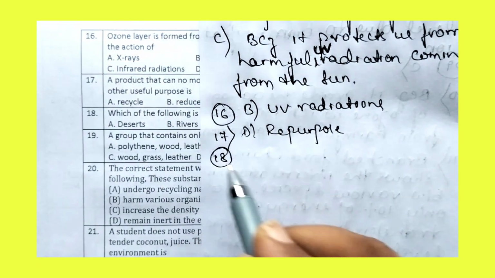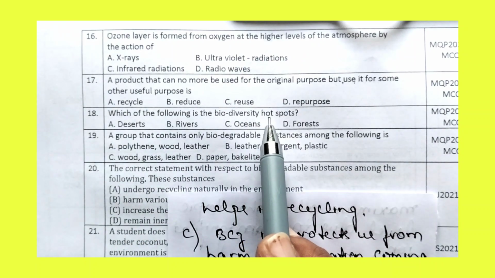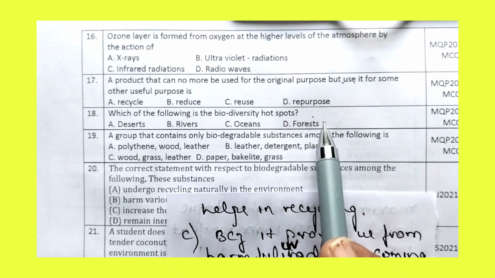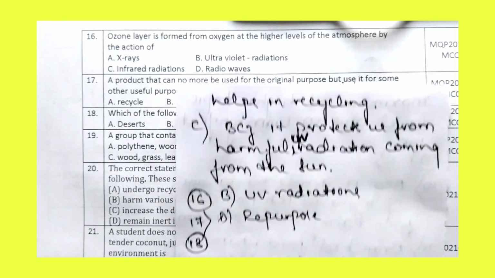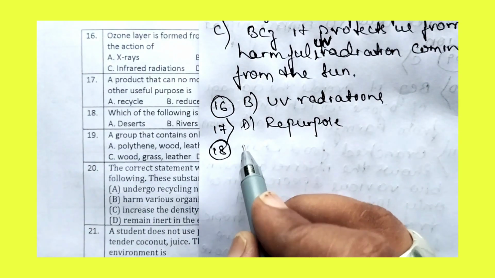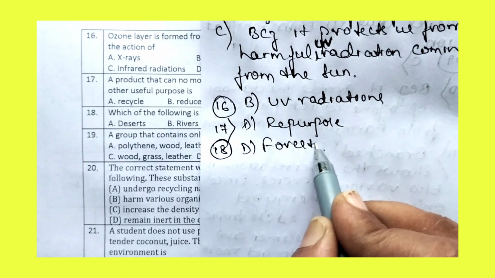Now let us answer question number 18. Which of the following is the biodiversity hotspot? That is forest, because in forest we can see from micro to macro organisms. So option D, that is forest, is the answer.